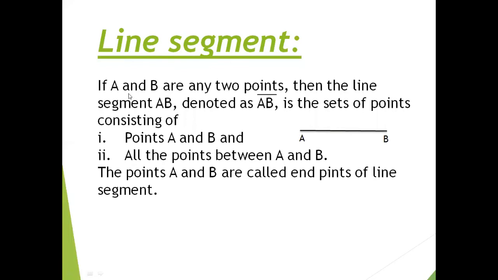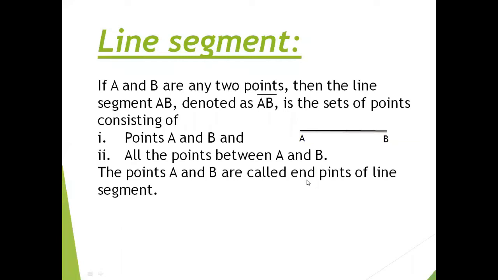Now line segment. If A and B are any two points, then the line segment AB, denoted as you can observe, AB with a line on top, is the set of points consisting of points A and B and all the points between A and B. The points A and B are called the endpoints of a line segment.